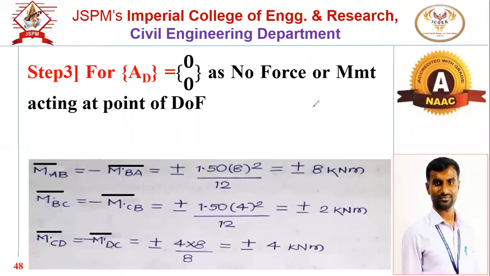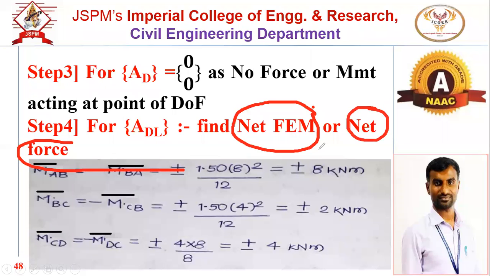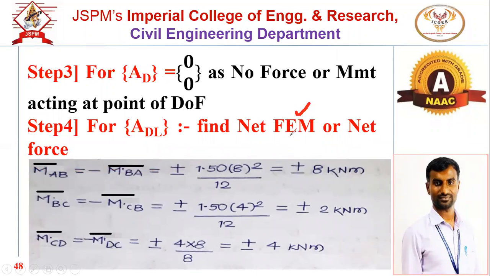Okay, next it is for the ADL matrix. Now here, tell me what we have to find out. Either we have to find out the net fixed end moment or we have to find out the net force. Here the unknown is theta B, which will be node 1, and theta C, that will be node 2.